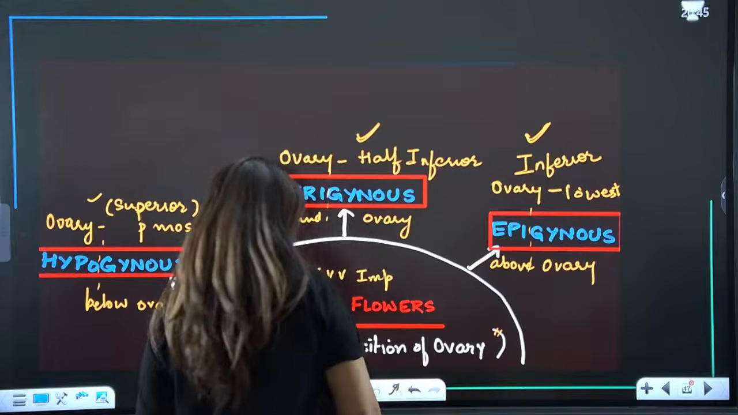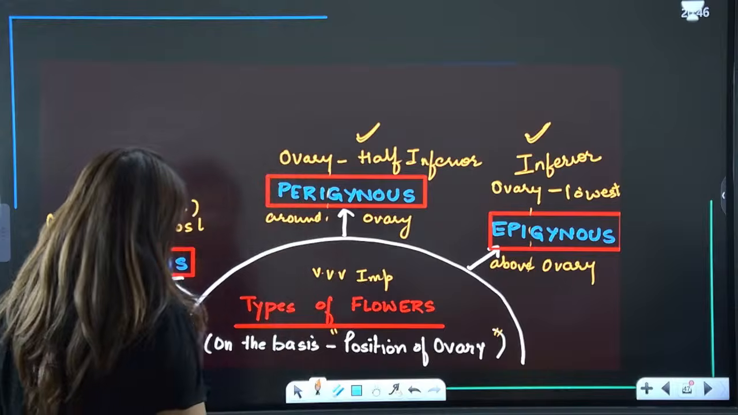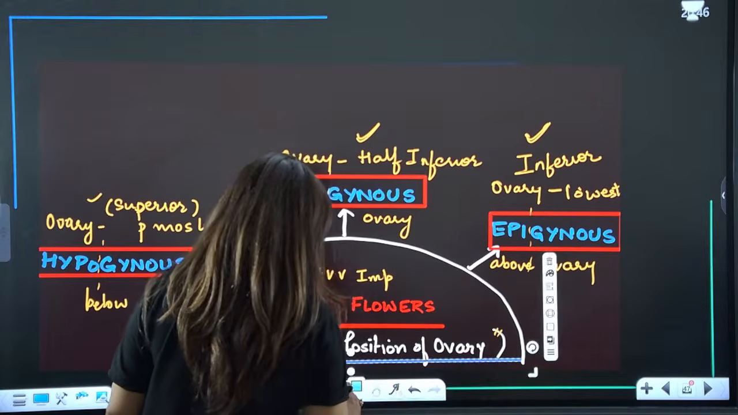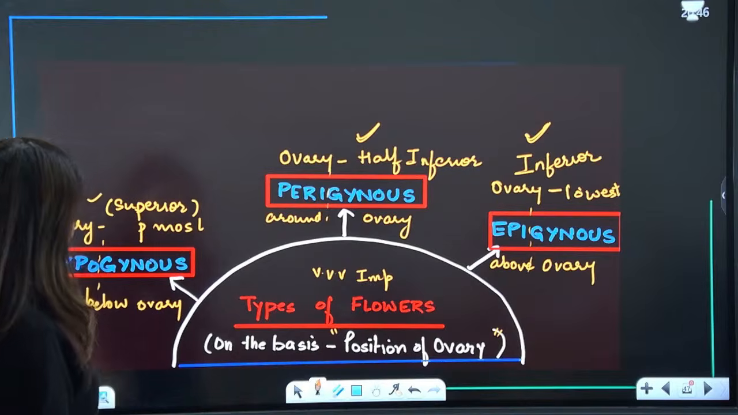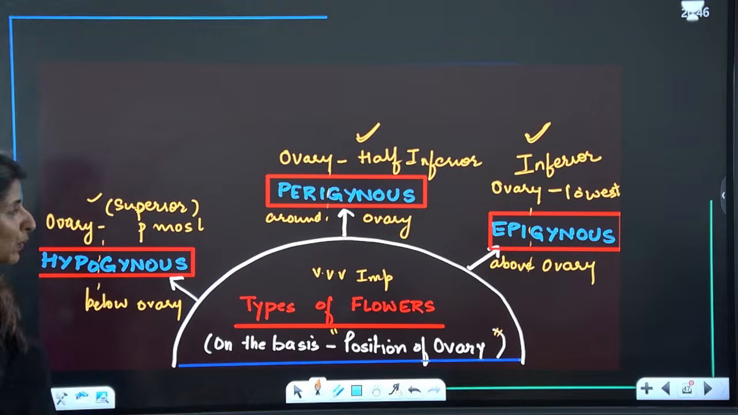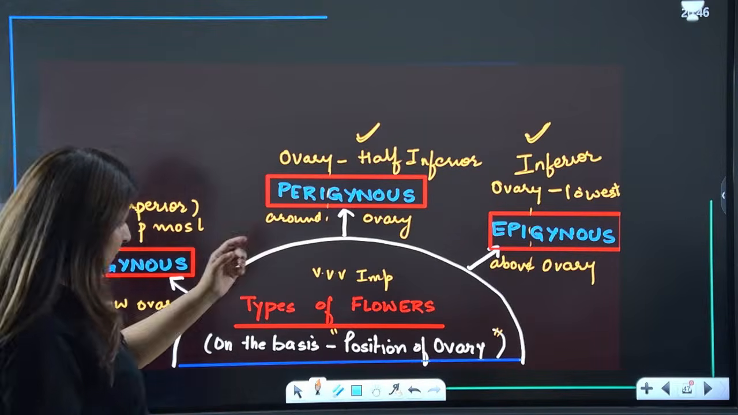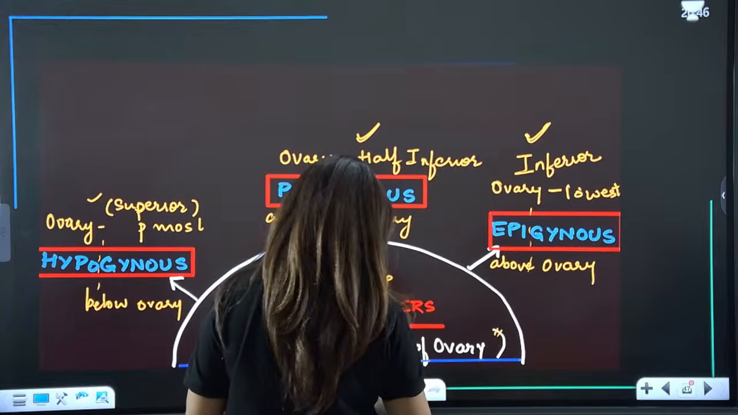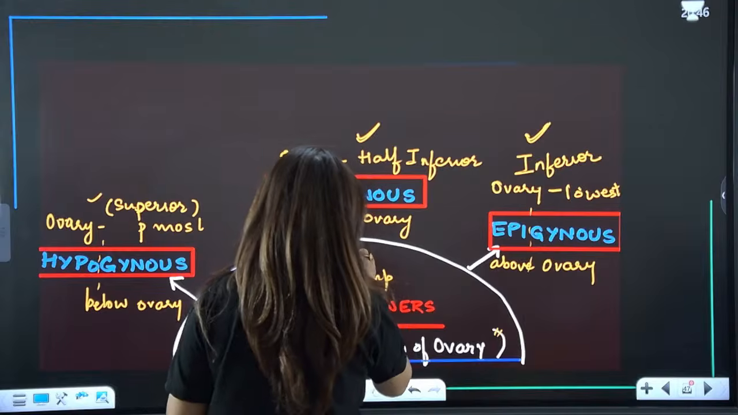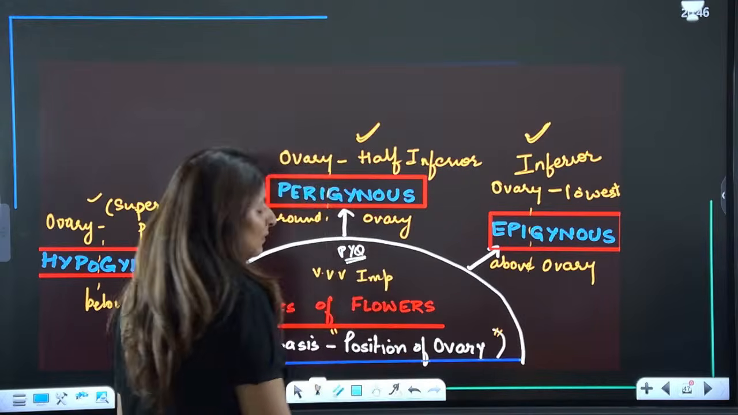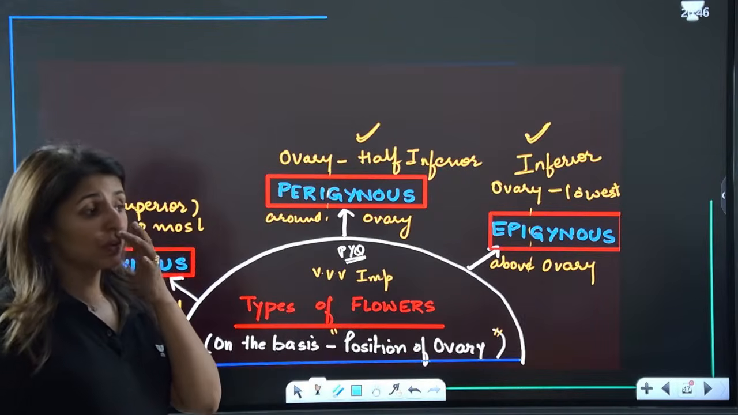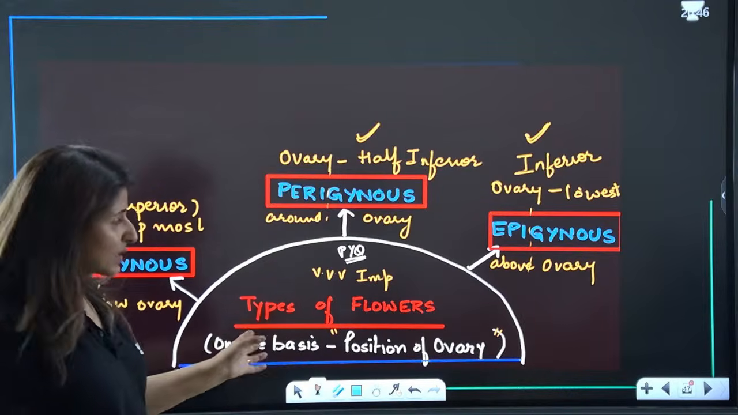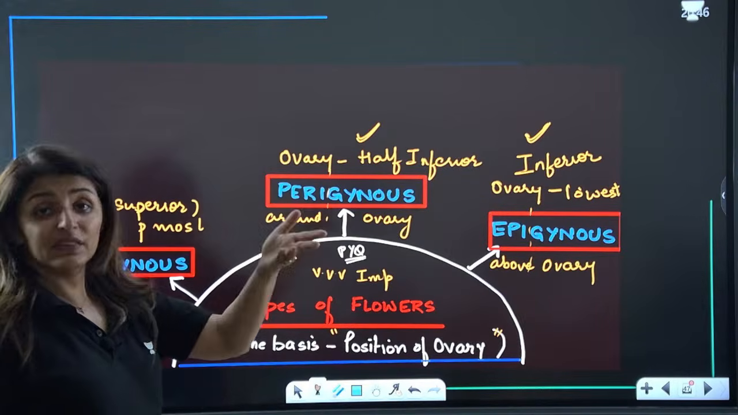Now guys, we have types of flowers on the basis of the position of the ovary. On the basis of position of ovary, we have 3 types of flowers: hypogynous, perigynous and epigynous. This is very, very important. There is already a PYQ that you can see here, and a diagram based PYQ also. So PYQ can come up in 2 ways, diagram based as well as example based, and third, definition based.